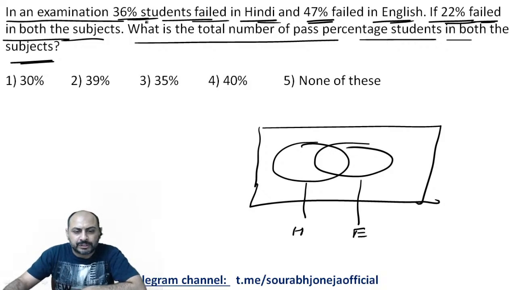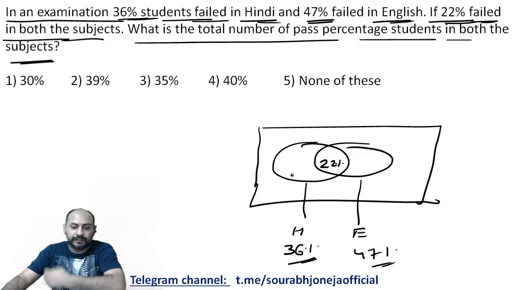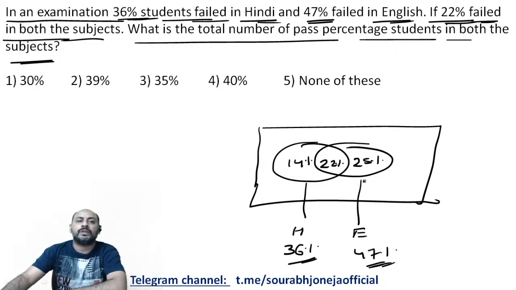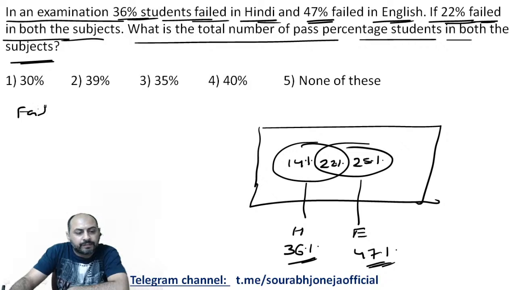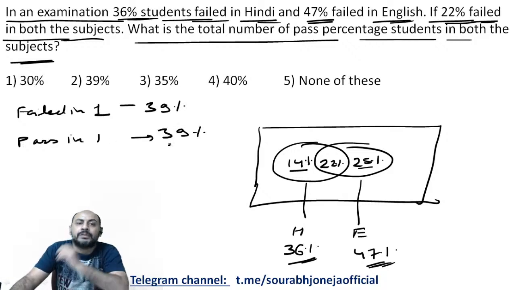Okay, in an examination, 36%. So this is 36%. Now these students failed in Hindi. 47% failed in English and 22% failed in both. So if 22 is over here, 36 is the entire circle, what remains is 14% over here. If 47 is over here, 22 is over here, what remains is 25% over here, right? So if I say failed in one subject only, that will be 14 and 25, 39%. If I also ask pass in exactly one subject, this is again 39%, right?